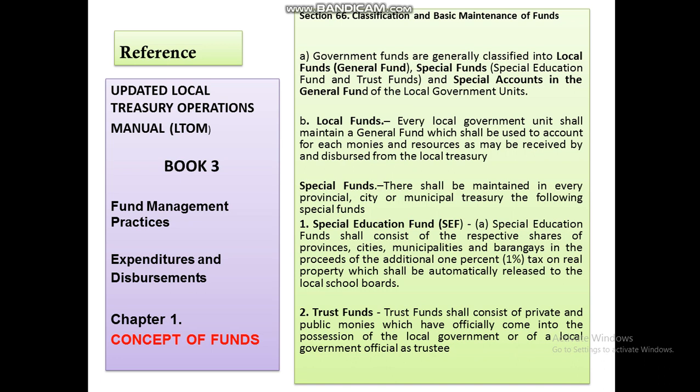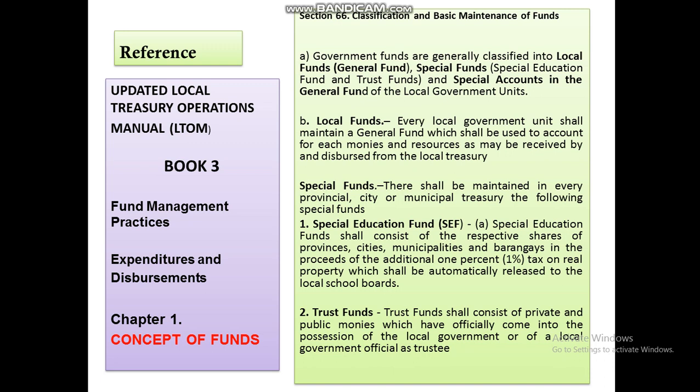Number 1 po, lalo na po itong special education fund, wherein the 1% proceeds taken from the tax on real property shall be automatically released to the school board, and the board will be the one to spend it on 6 different projects or activities para sa ating SEF. I think I'm done with those requirements ng proceeds para sa SEF. I shared it already siguro, pero maybe if wala, I will share it again.